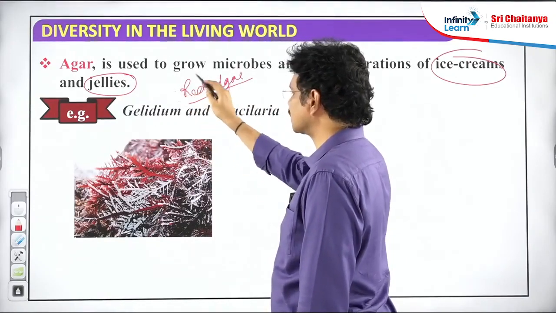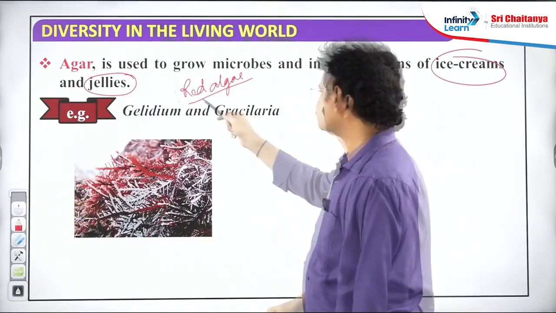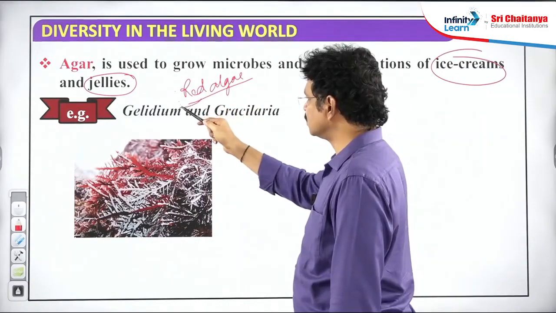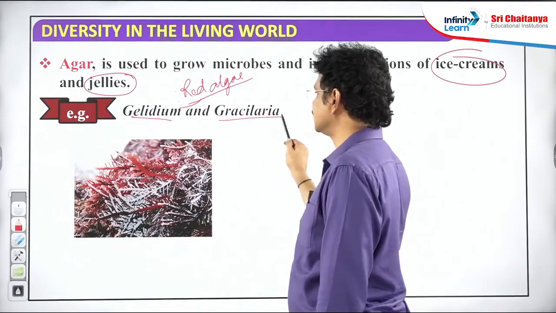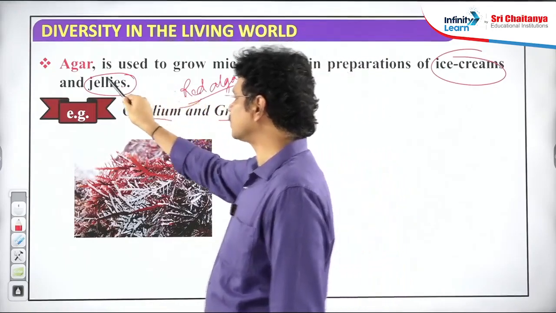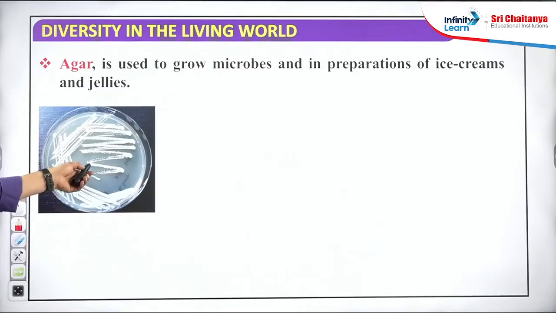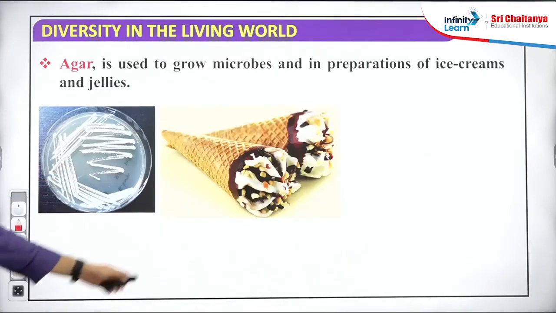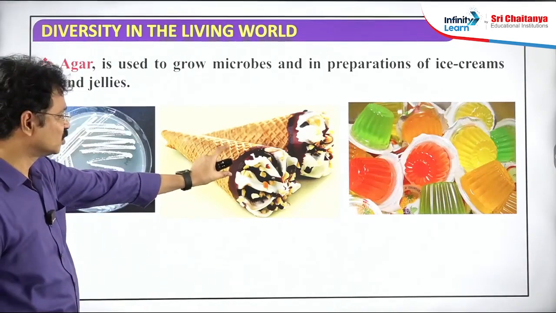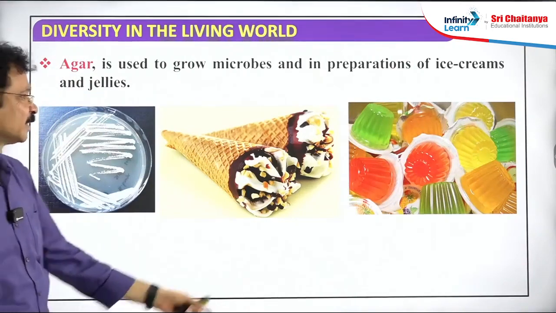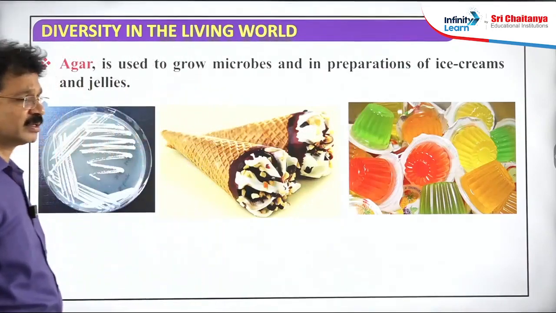Based on the type of pigments, algae are classified into 3 types: green algae, brown algae, red algae. One of the economic importances of red algae is the production of agar-agar material. Example, Gelidium and Gracilaria kinds of red algae are useful for the production of agar-agar. There is the Gracilaria image. There is the nutrient media prepared in laboratories. Ice creams: more than 50% of the chemical composition of ice cream is agar-agar material. In jelly, around 80% of the chemical composition is agar-agar material.